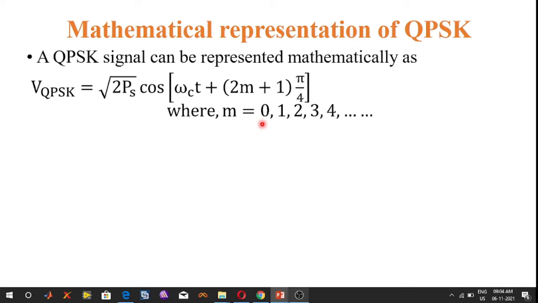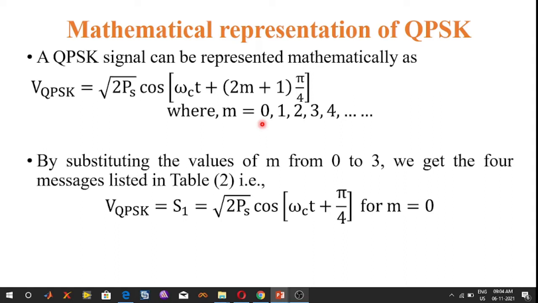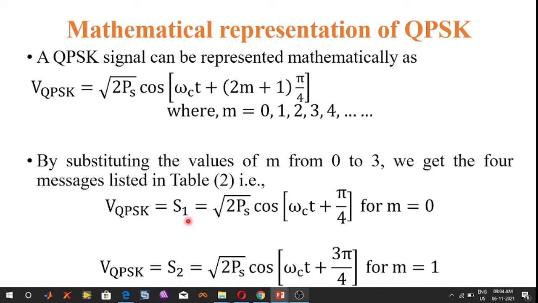First, substitute m equal to 0. We get the quadrature phase shift keying signal S1 equals square root of 2Ps cos of (omega_c t plus pi by 4). This gives the symbol S1. Next, substitute m equal to 1 and the symbol S2 is square root of 2Ps cos of (omega_c t plus 3 pi by 4).